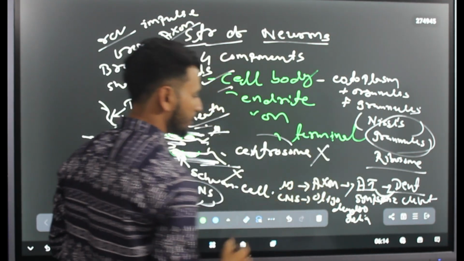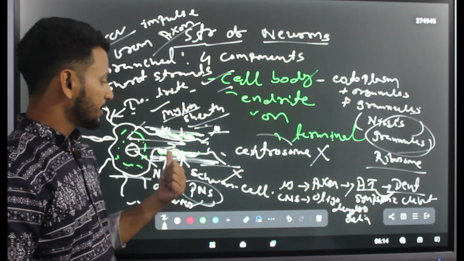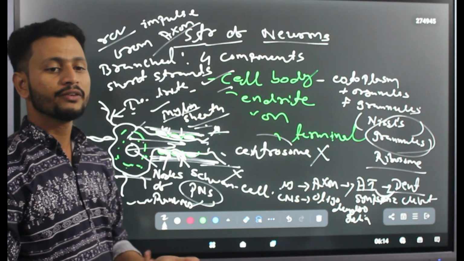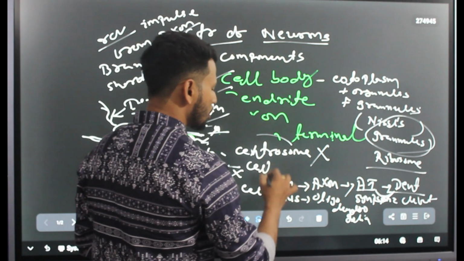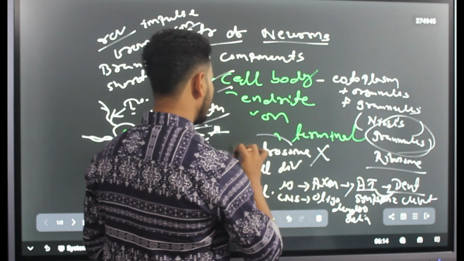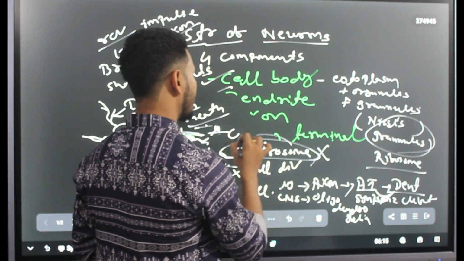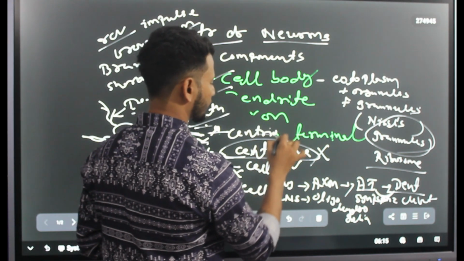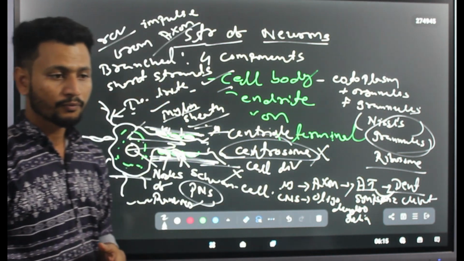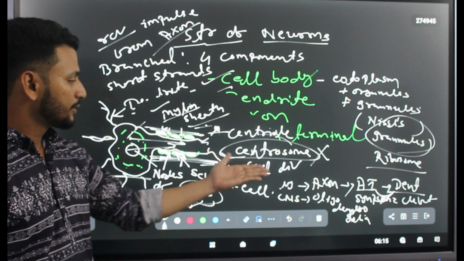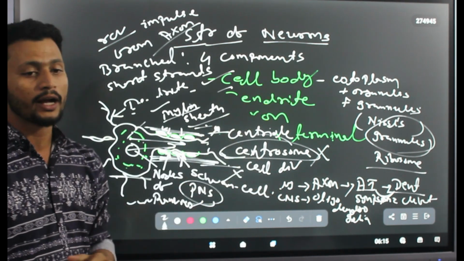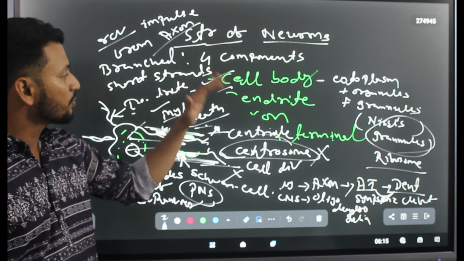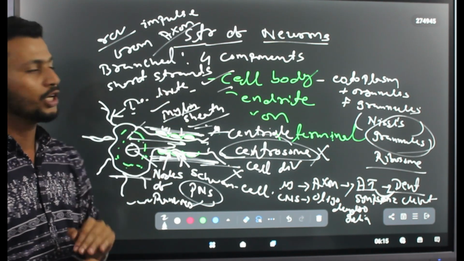Centrosomes are absent. Why? Because they lack the power of division. Due to the absence of cell division, they lack centrosome as well as centriole. Clear? So, here you can say that centrosome and centriole are absent due to lack of cell division. So, this is all about the structure of neurons.